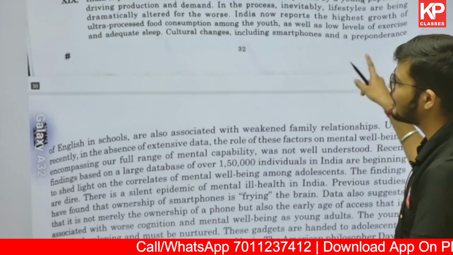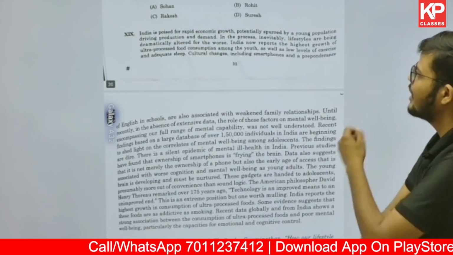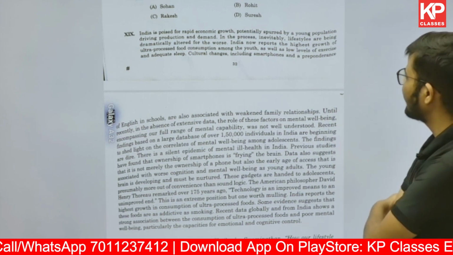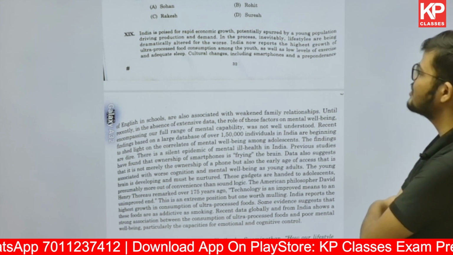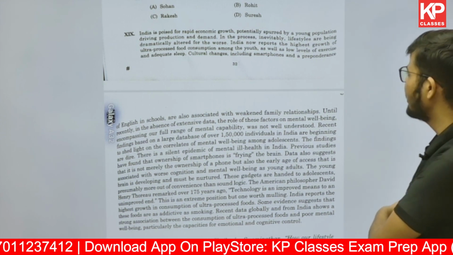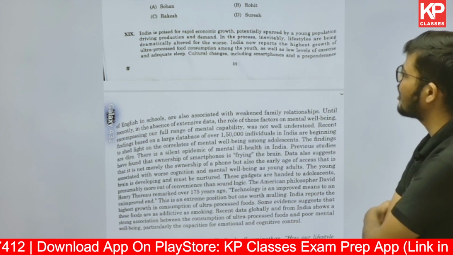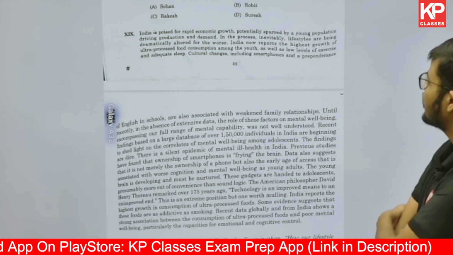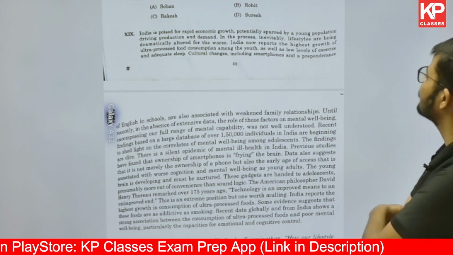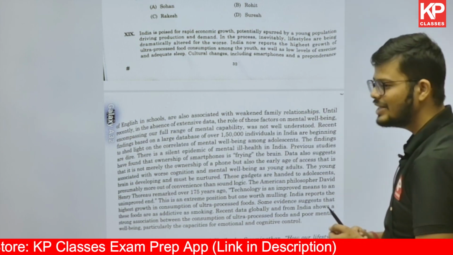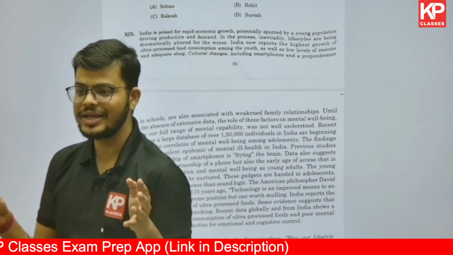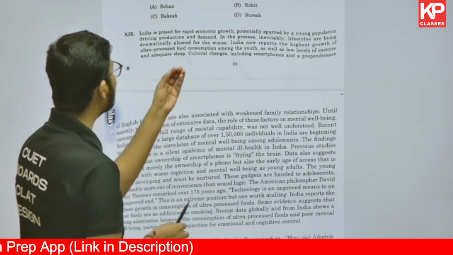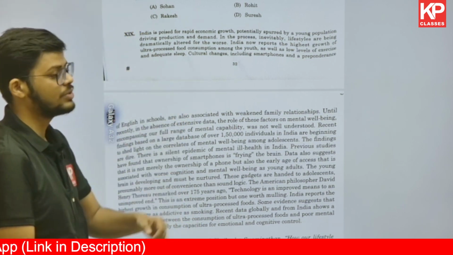But before that, I want to discuss critical reasoning first. Now it says India is poised for rapid economic growth. India is a rapidly growing economy, potentially spurred by a young population driving production and demand. In the process, inevitably, lifestyles are being dramatically altered for the worse. India now reports the highest growth of ultra-processed food consumption among the youth, as well as low levels of exercise and adequate sleep. Now, it is talking about how on the one side India is a growing economy, but on the other side, the impact on the people.